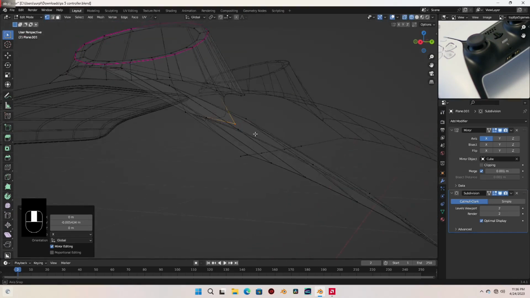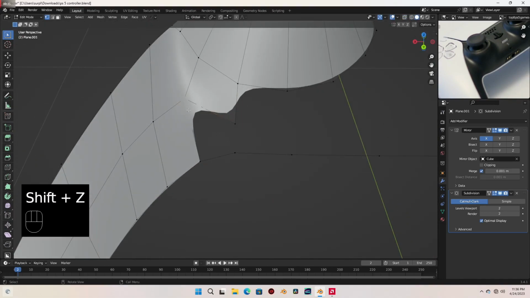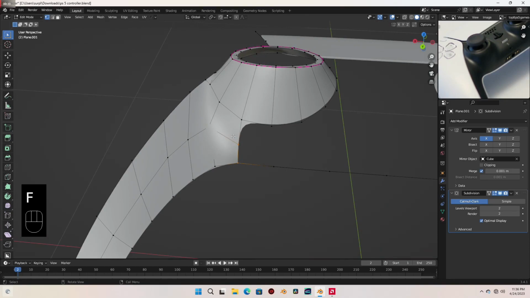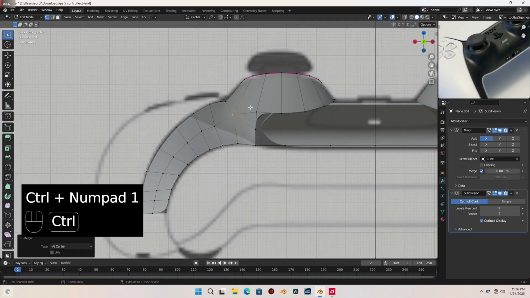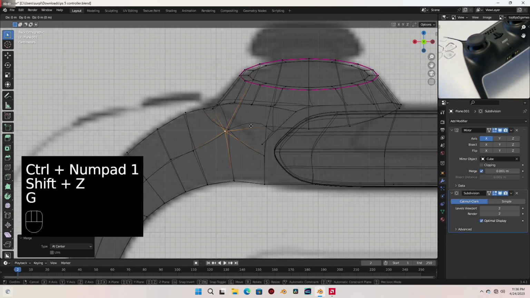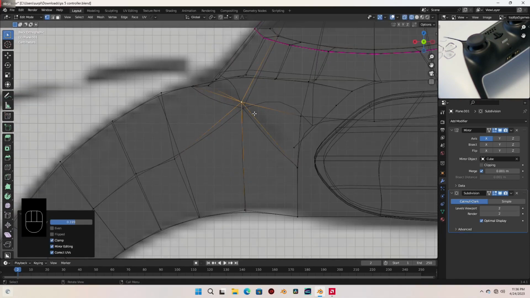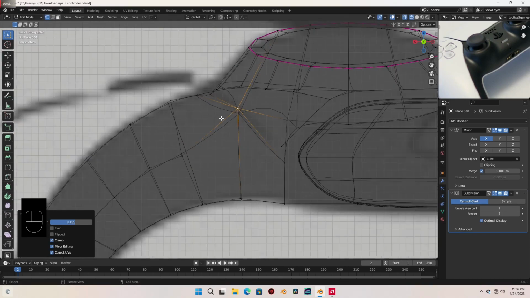Okay, and I'm going to select these two vertices, press F to fill that, and selecting these and these, let's press M and choose at center to merge both of them at the center. Let's go to back view and just slide it up here to this outline here.